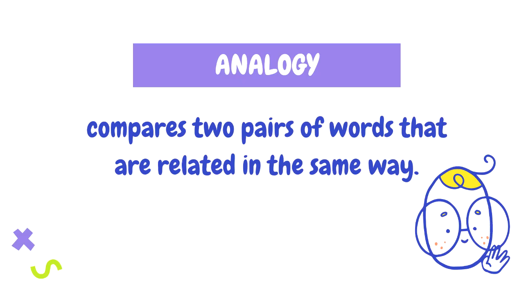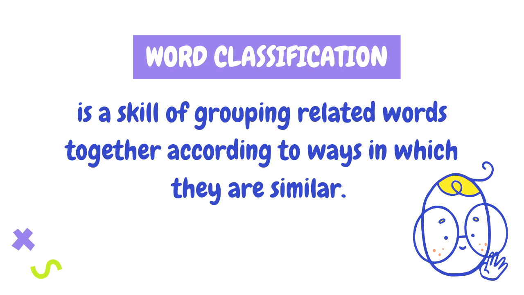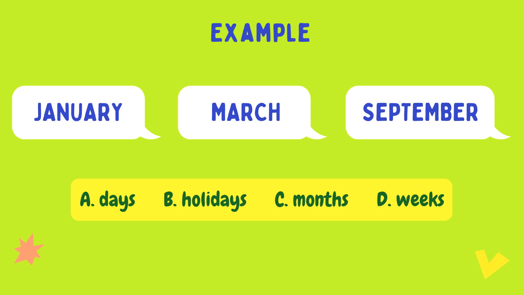Now that we know what analogy is and have talked about some examples, let's move on to classification. Word classification is a skill of grouping related words together according to ways in which they are similar. For example, January, March, and September are A. Days, B. Holidays, C. Months, or D. Weeks. The answer is letter C, months.